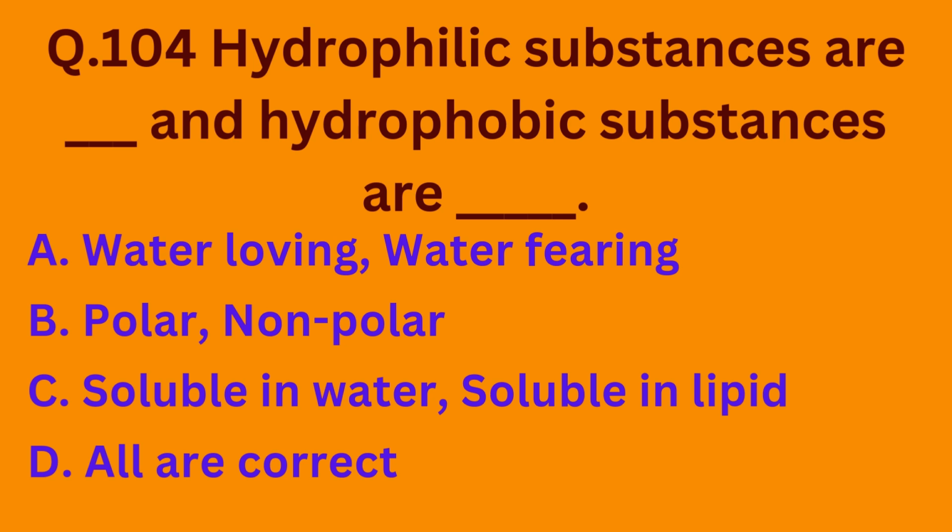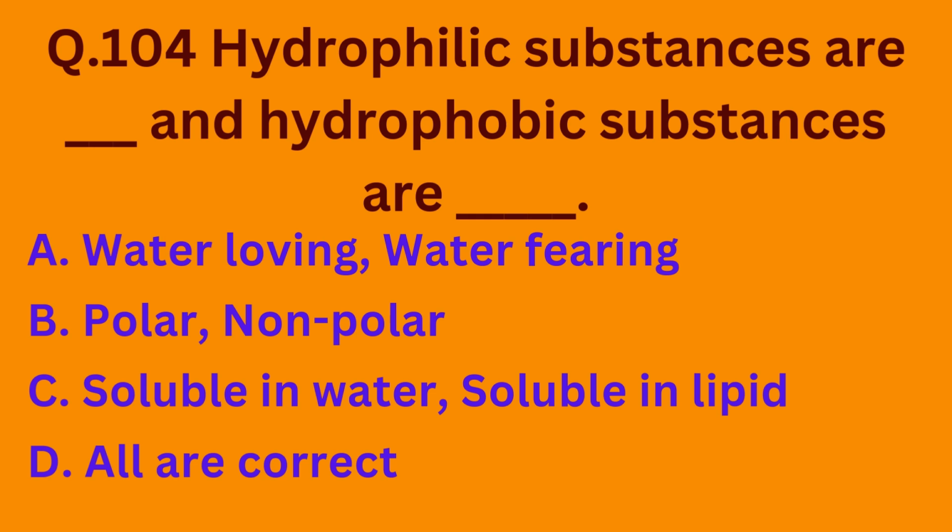Question number 104. Hydrophilic substances are dash and hydrophobic substances are dash. Option A, water loving, water fearing. Option B, polar, non-polar. Option C, soluble in water, soluble in lipid. And option D, all are correct.